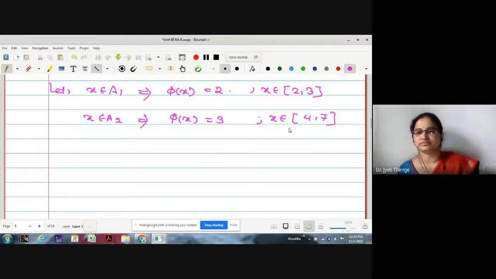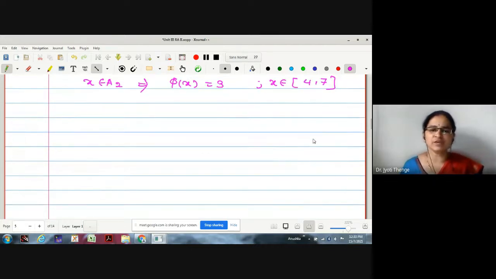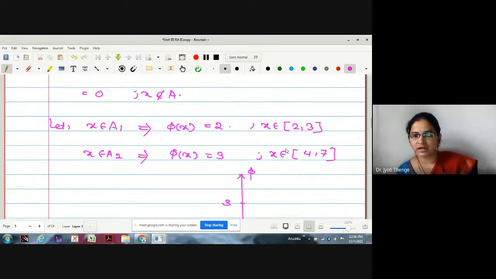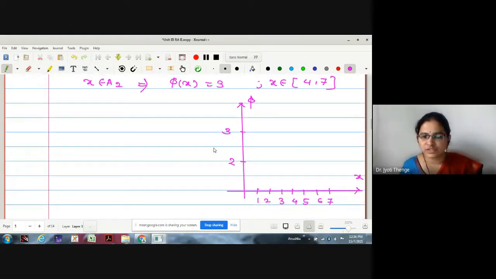Let us plot. If you take the help of a graph, it will be easier for us to understand. I'll just try to plot this. What are the function values? 2 and 3. In the interval 2 to 3, it takes value 2, so I draw a straight line at height 2 from 2 to 3.